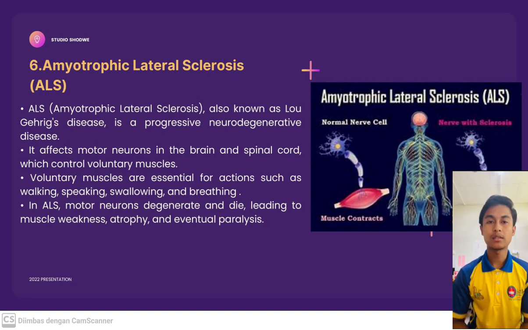In ALS, motor neurons gradually degenerate and die, leading to muscle weakness, atrophy, and eventually paralysis. As the disease progresses, it greatly affects a person's ability to perform basic daily functions. Unfortunately, there is currently no cure for ALS and it remains one of the most challenging neurological conditions.